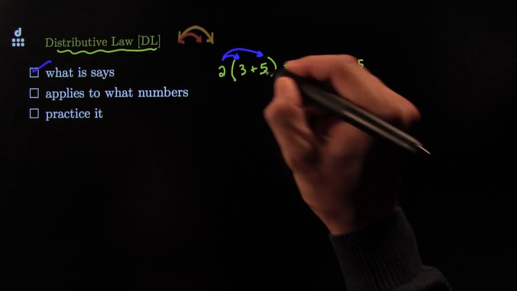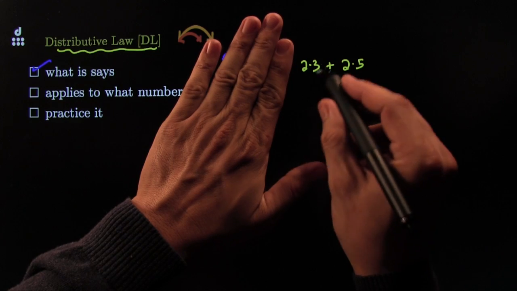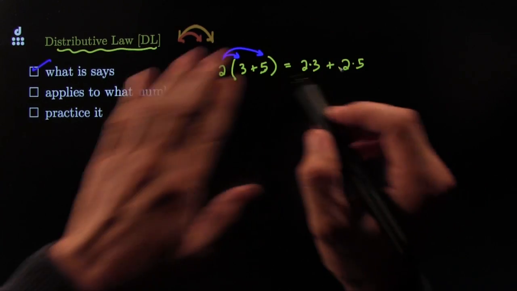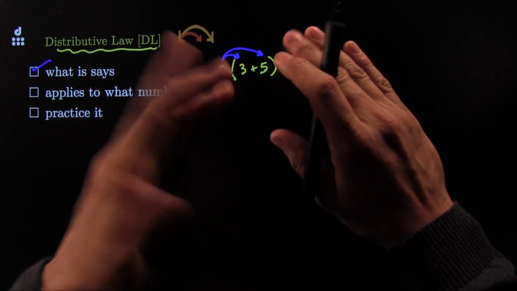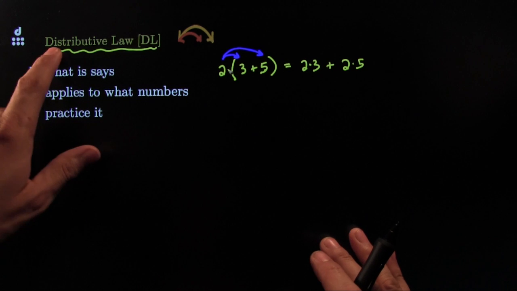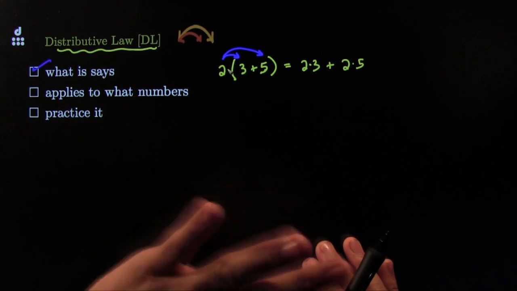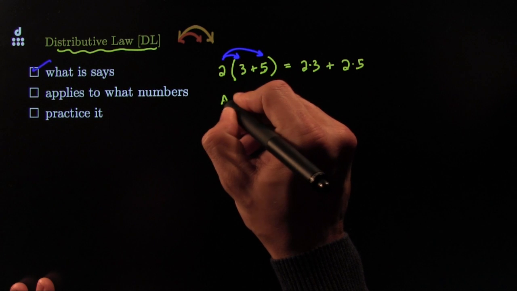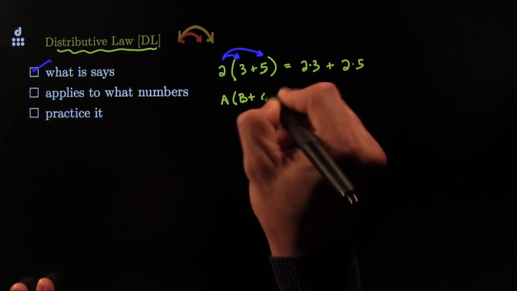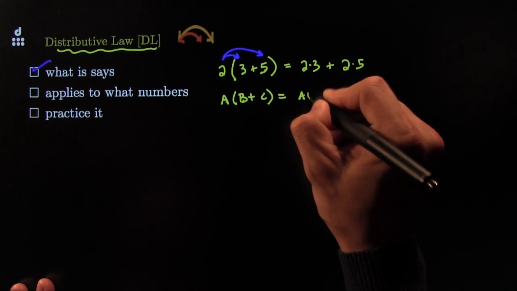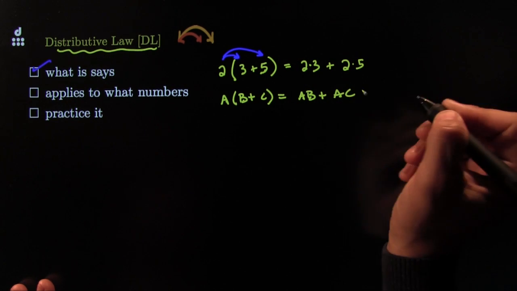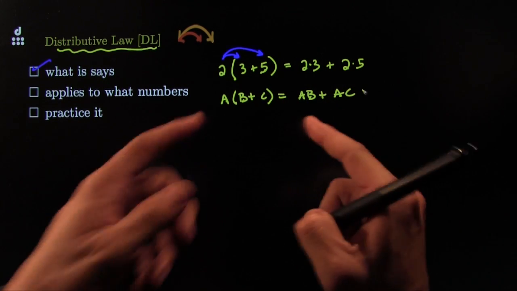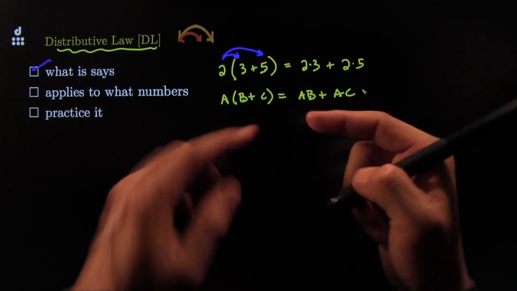Alright, so what does that mean? On that side, it looks like 6 plus 10. On this side over here, it looks like 2 times 8. Of course, both sides are 16. The distributive law says it's not an accident. This will always happen. So we can use generic letters here. It says that if we have A times (B plus C), that's the same thing as having A times B plus A times C.